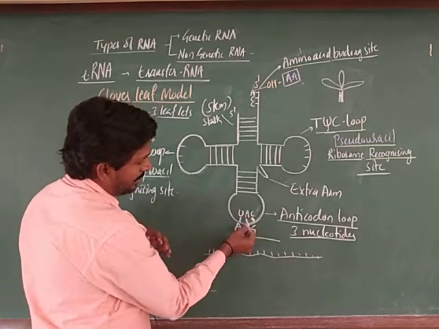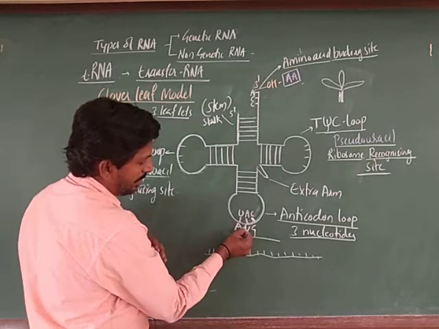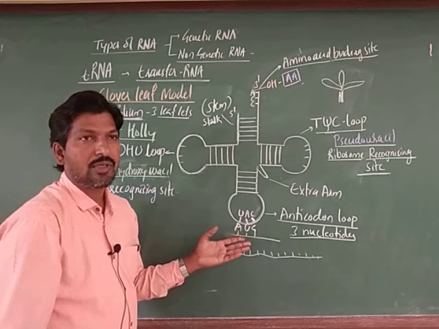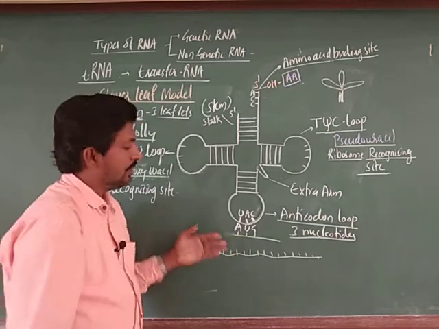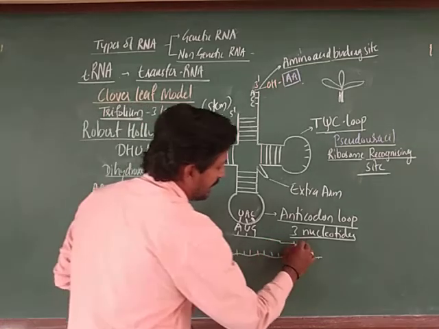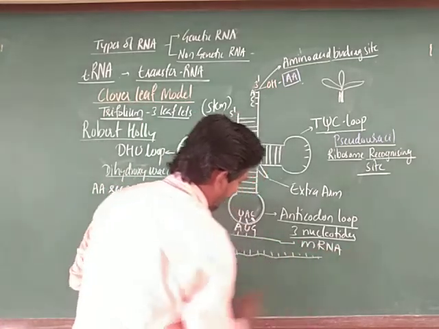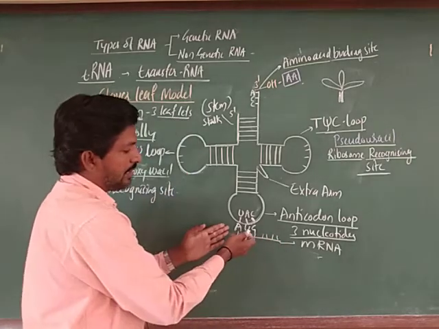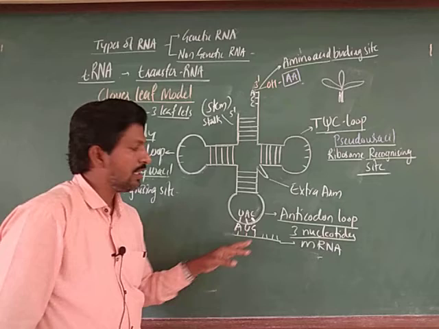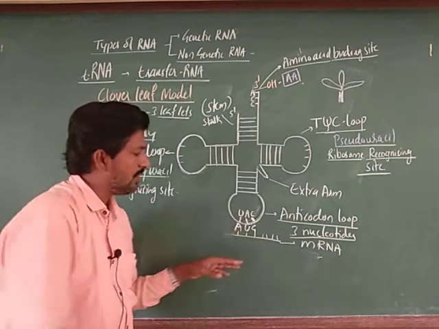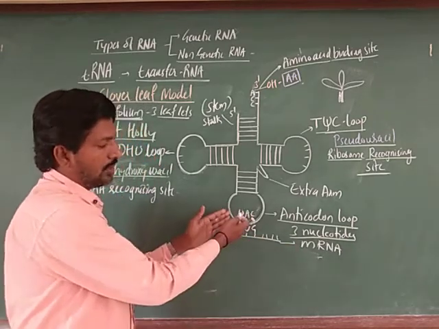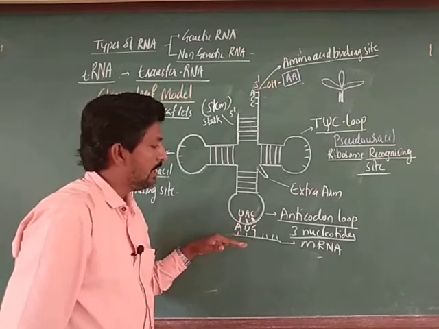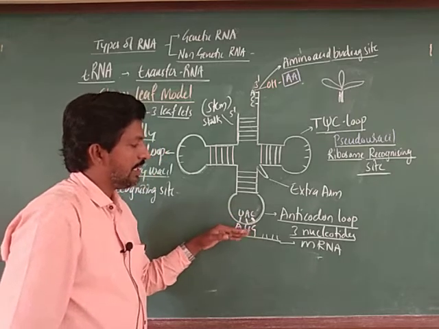The same way, where uracil is there it becomes adenine, so they are complementary strands. Here it is the mRNA again. The initiating codon AUG will be there on the mRNA, that is what I have taken here. If you take any other codons, you can replace them. The codons present on the mRNA are referred to as codons, and complementary to them is the anticodon.